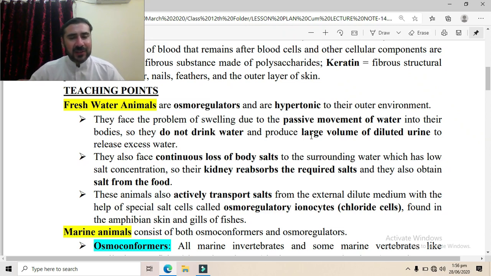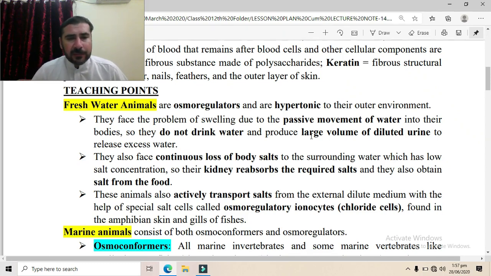How will they encounter this problem? So they absorb the required salt through their kidneys. Now remember, we have studied in the previous lecture that the distal convoluted tubule and the collecting tubules basically reabsorb water and dissolved salts also, as well as the other parts of the renal tubules. They also reabsorb various salts.